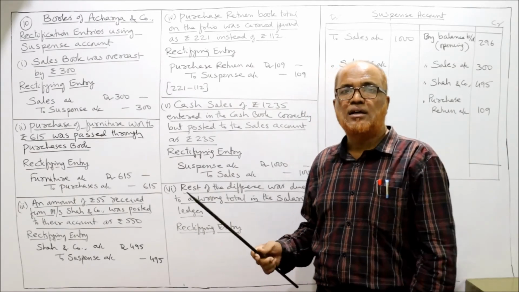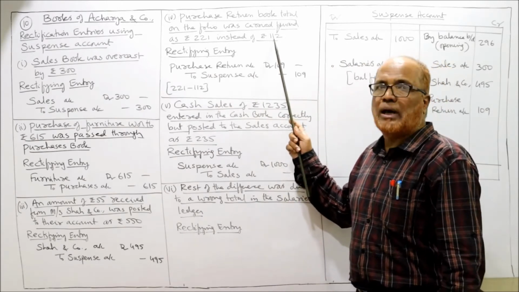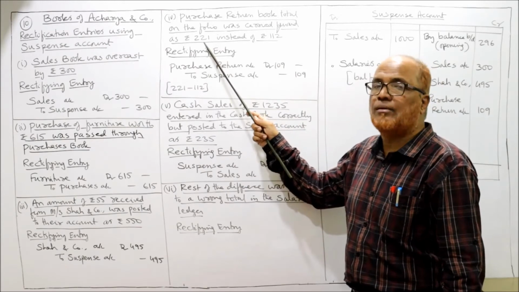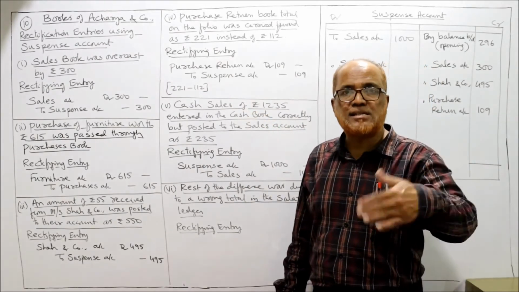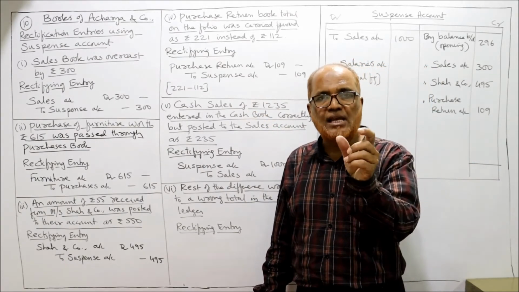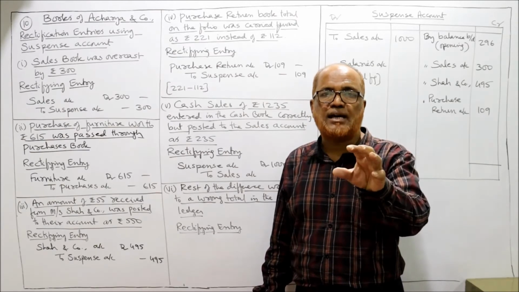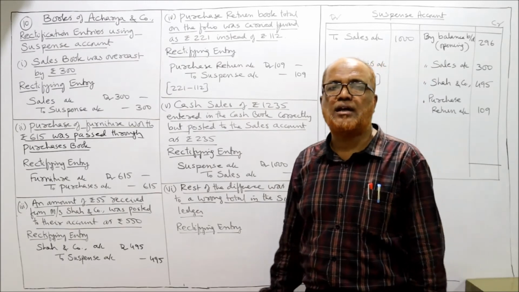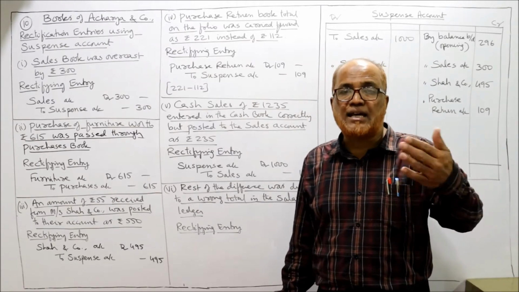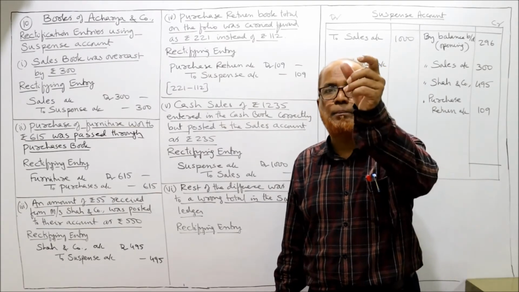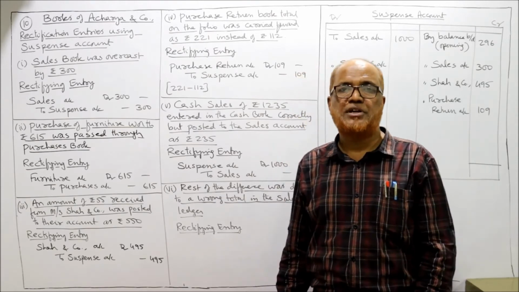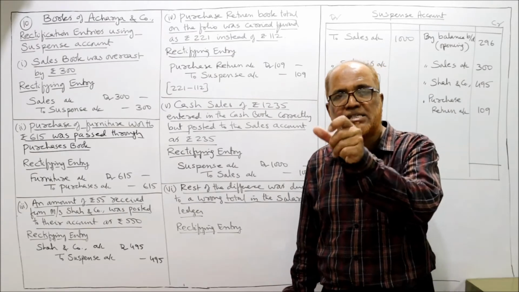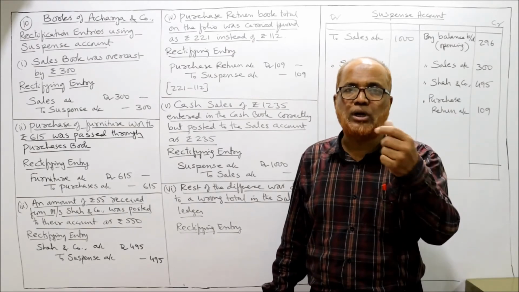So on the credit side, instead of taking 112, by mistake we have taken 221. 112 is the right amount, but by mistake we have taken 221. So how much excess? 109. 109 rupees excess amount we have taken in the purchase return account, credit side. So in order to remove the excess credit, we have to debit.